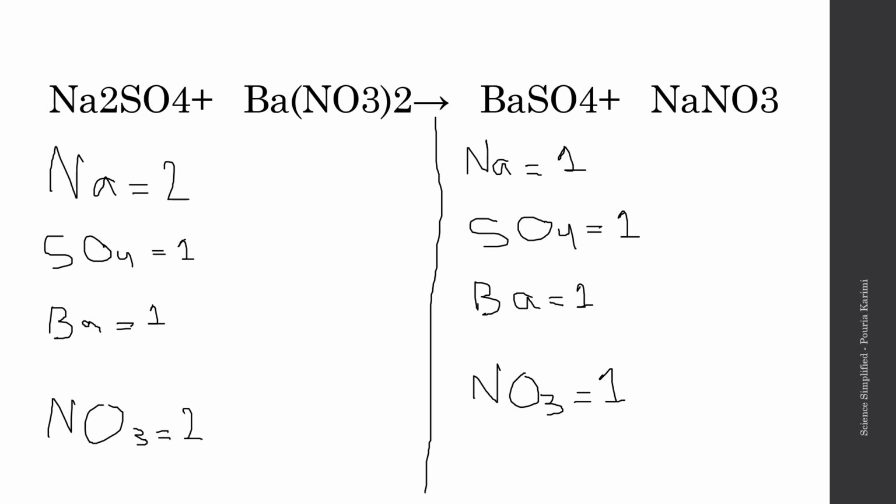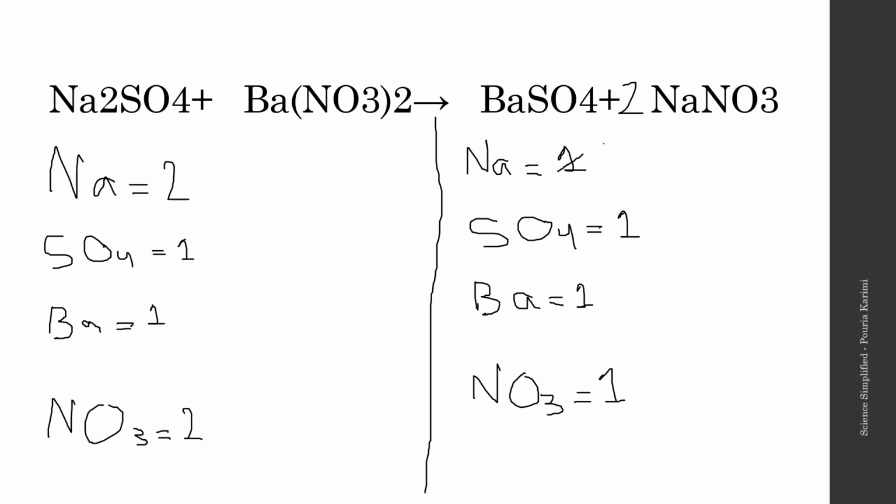Let's check to make sure we wrote the correct amount. So 2 sodium here, 2 sodium here. One sulfate, one barium, and then 2 nitrate, 2 nitrate. So 1 sodium, 1 sodium, 1 sulfate, 1 sulfate, 1 barium, and then 1 nitrate, 1 nitrate. So we have our sodium and our nitrate unbalanced. So there's two of them on the reactant side, but there's only one of them on the product side. So we just have to add a 2 simply here, and that would be it.